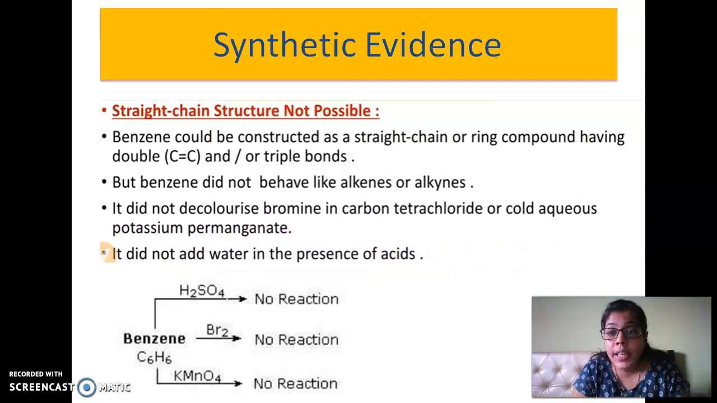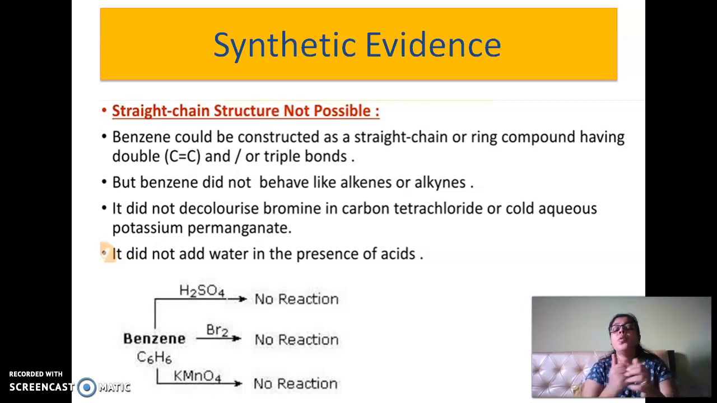Coming to the synthetic evidence, a synthetic evidence is important because if at all I say C6H6, I can arrange carbon into an alicyclic thing and I may get an alkene. However, these alkenes and alkynes have a specific property of undergoing addition reactions in the presence of H2SO4, bromine, KMnO4. However, it was found that this benzene, when undergone these kind of reactions, does not give any kind of reaction, which means that it is not similar to that of alkenes and alkynes.